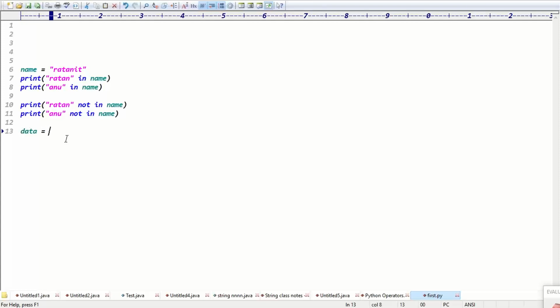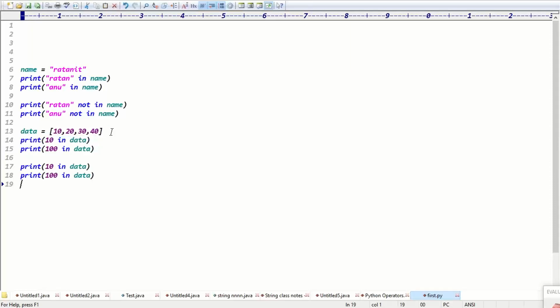Later classes we will go for the list data type, guys. List means what? We have 10, 20, 30, 40. This is my list data. I'll discuss what a list is in the next classes. So is 10 in the data or not, guys? Definitely 10 is in the data, no problem. 100 in the data means we'll get false. In the same way you can copy these two lines.